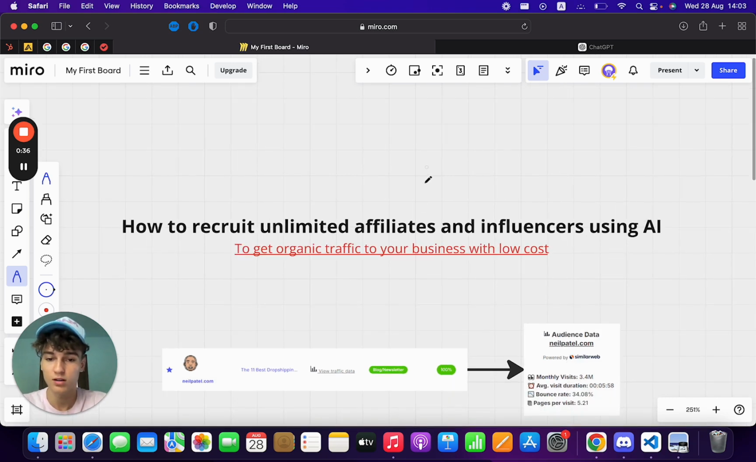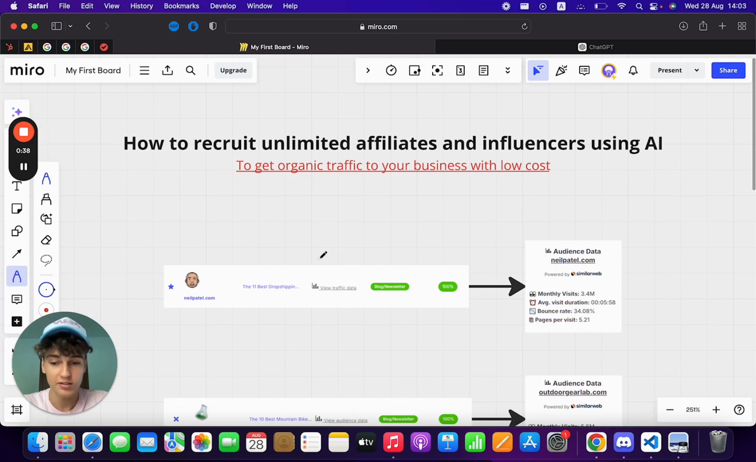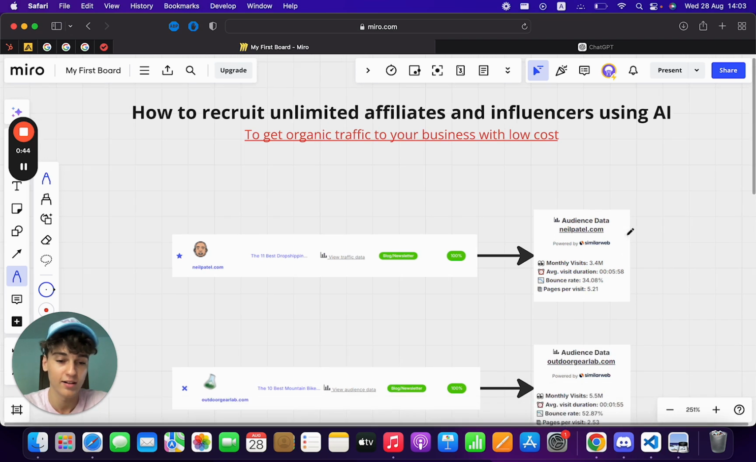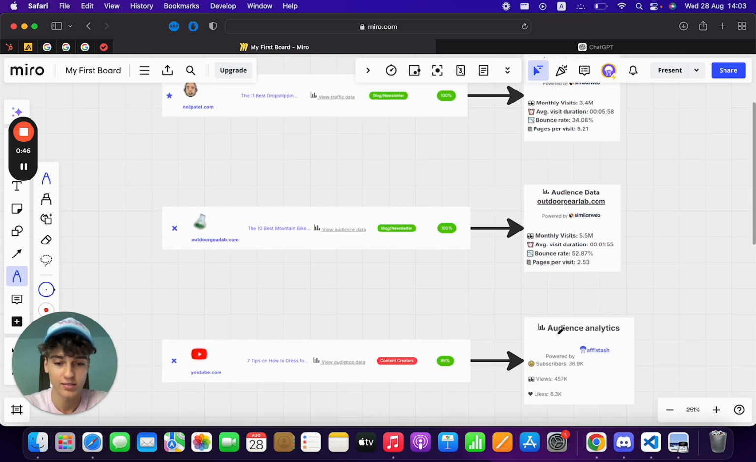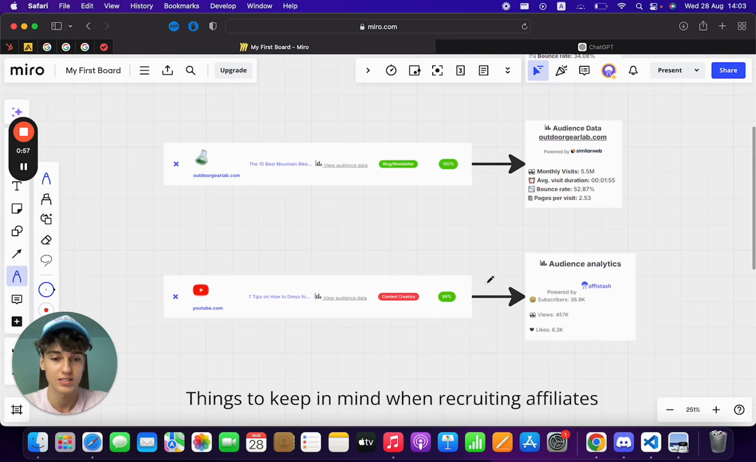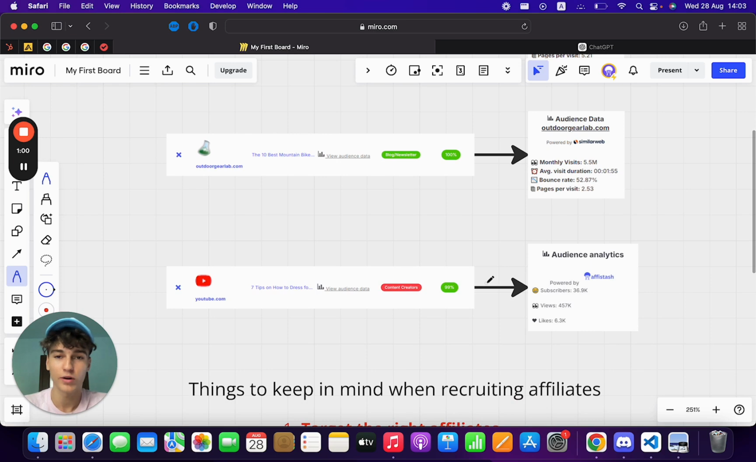So first off, these are the kinds of affiliates that I'm talking about. So like big blogs here, you can see Neil Patel, you can see Outdoor Gear Lab, this and that, big influencers that are targeting your exact target audience, that are reaching really big numbers of monthly visits, high domain rating, this and that. Obviously, we want quality affiliates and we don't want spammy partners that will deteriorate the image of our brand, this and that. So that's what we'll explore in this video.